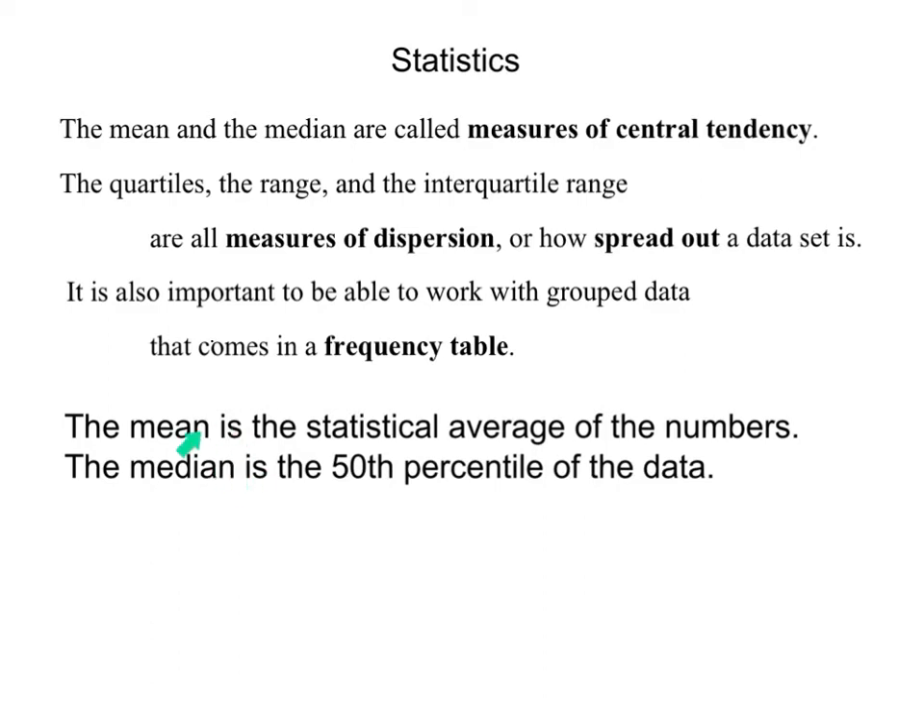And I have that written down here. The mean is the average, whereas the median is the 50th percentile. What that means is that the median is that number in the middle where 50% of the data is lower than that number, and the other 50% of the data is higher than that number. So the median is exactly in the middle when the data is in order, and the mean is actually the average.